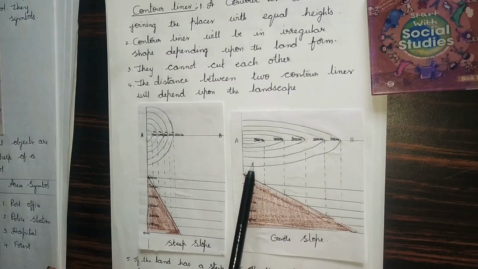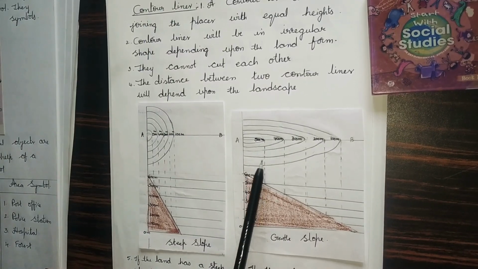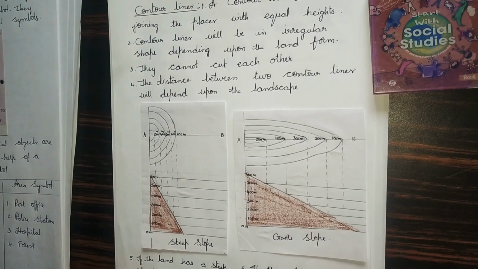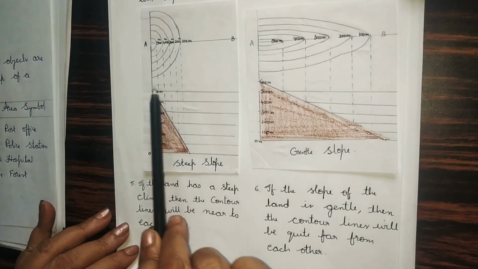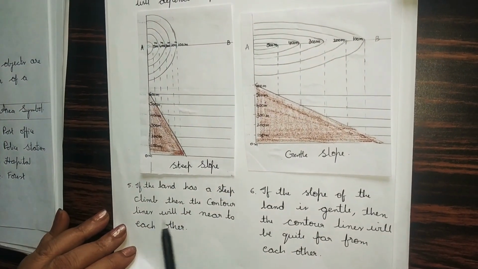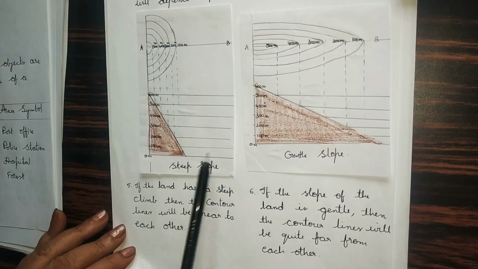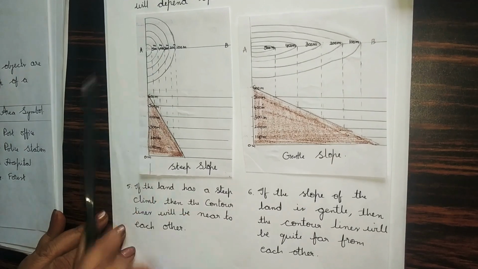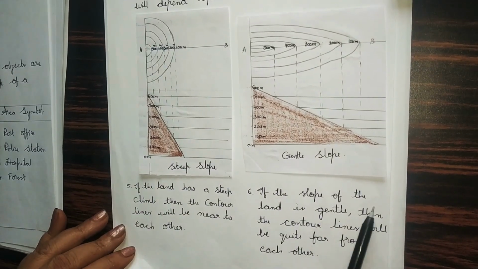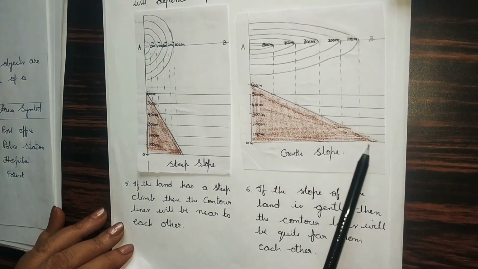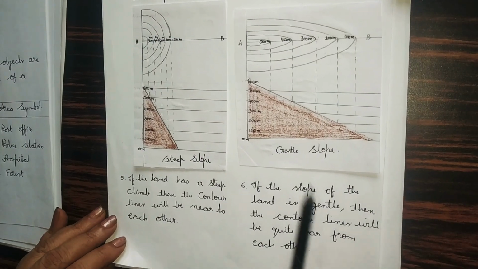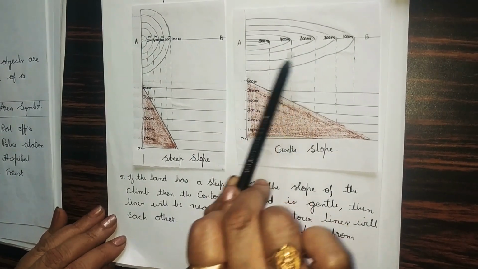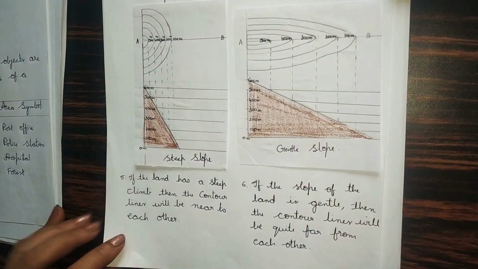And the distance between the two contour lines will depend upon the landscape. If the land has a steep climb, then the contour lines will be near to each other. Then if the slope of the land is gentle, then the contour lines will be quite far from each other.